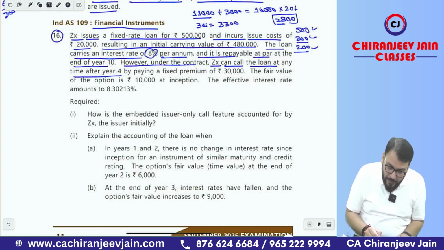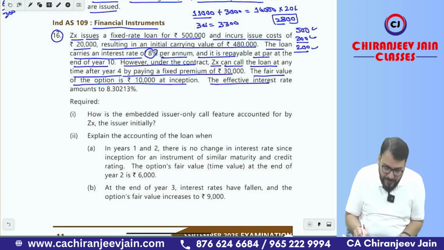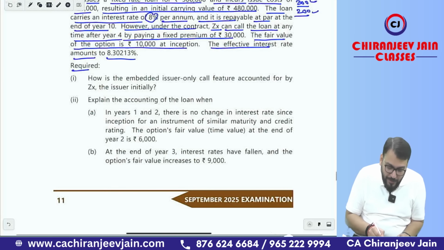Yes, sir. By paying a fixed premium of 30,000, it means if that call option is exercised, then the redemption amount will be 5 lakh plus 30,000. However, if that call option is not exercised, then it will redeem at par at the end of the 10th year. The fair value of the option is 10,000 at inception. The fair value of the call option is given at the inception. The effective interest rate amounted to this. Why effective rate of interest? Because there is a transaction cost. Yes, sir. Required. How is the embedded derivative?